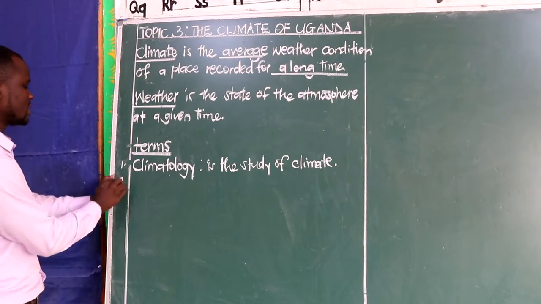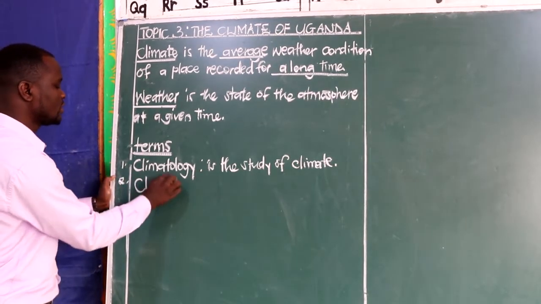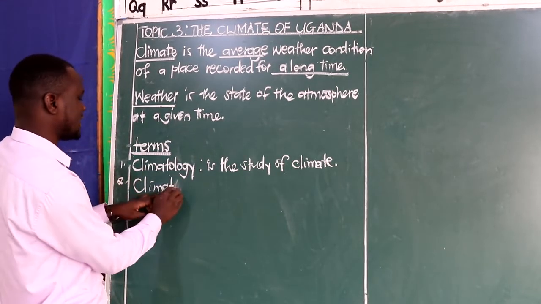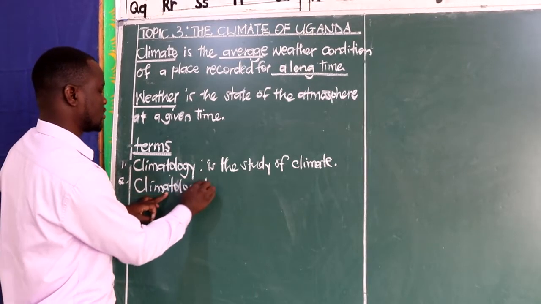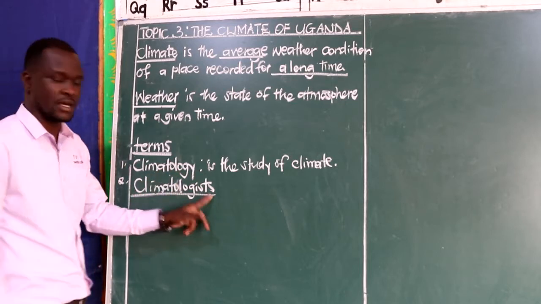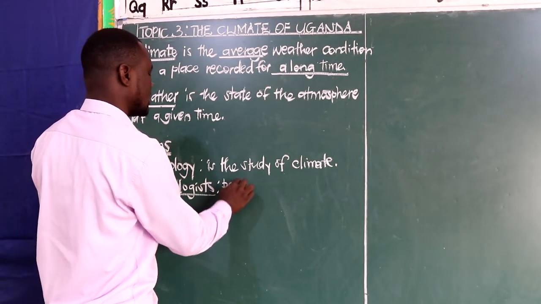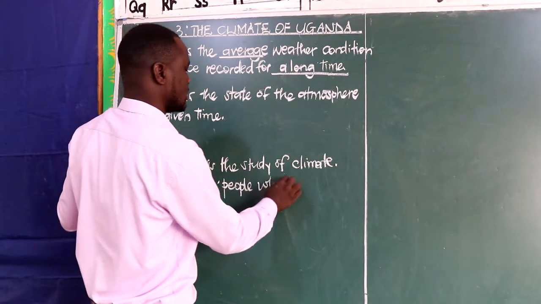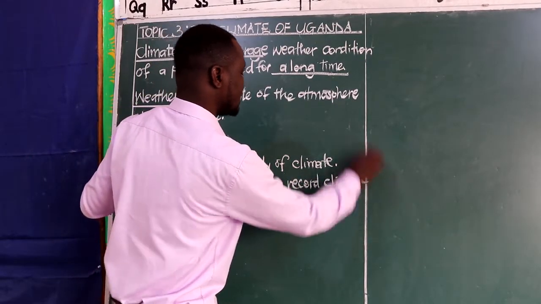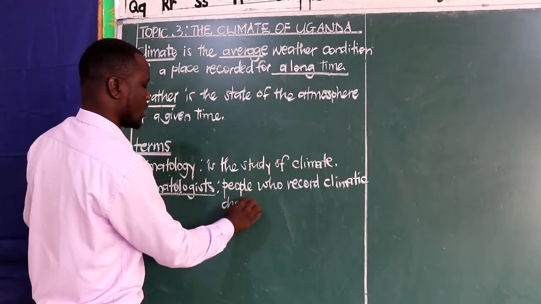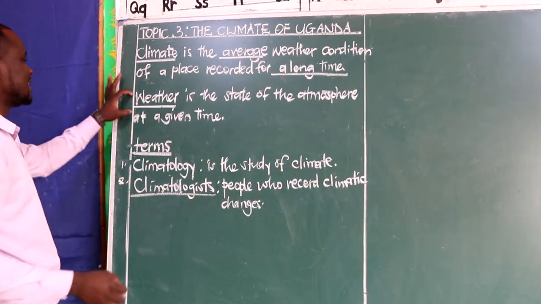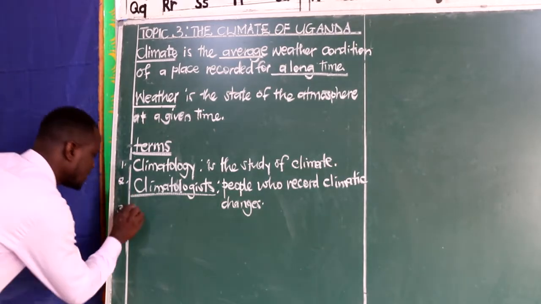Now, we also need to note that the people who study and record these weather conditions are the ones we call climatologists. So that is another term for us to note. Climatology, now we have climatologists. These are the people who record or who study about climate. You can say who record the climatic changes. That is climatologists.